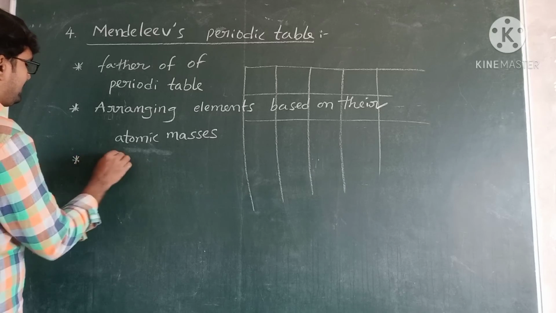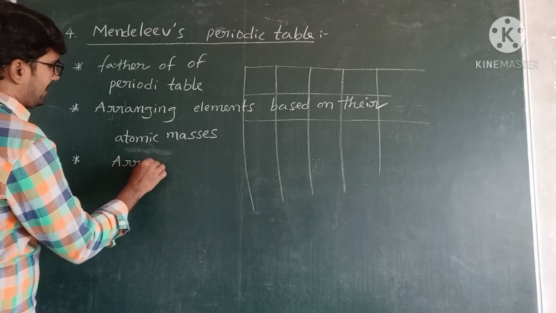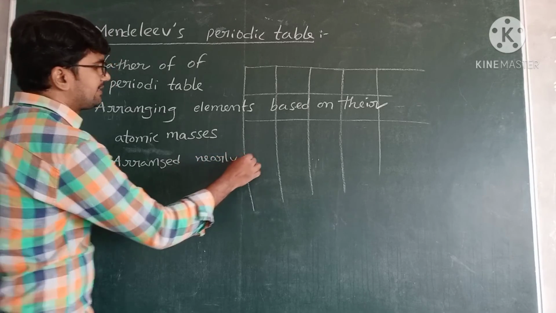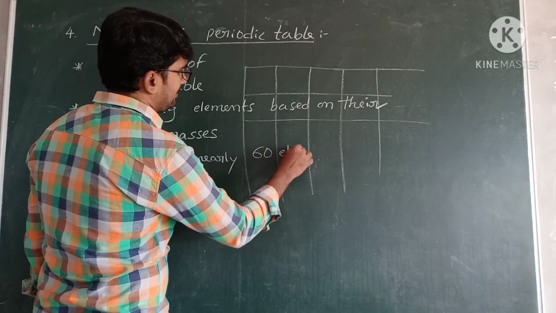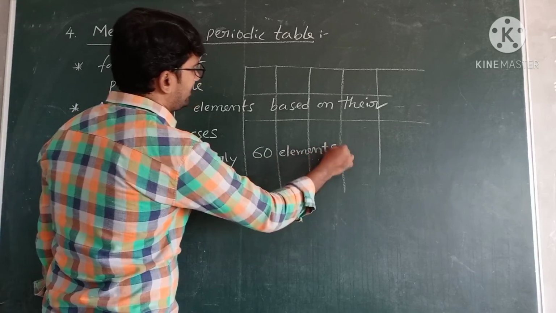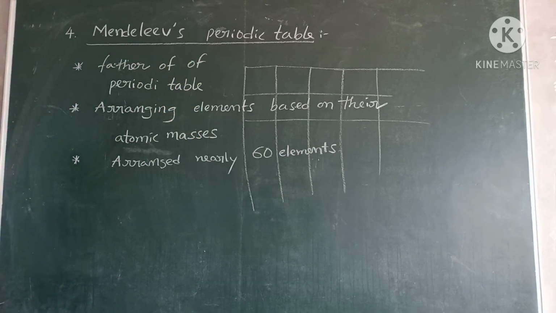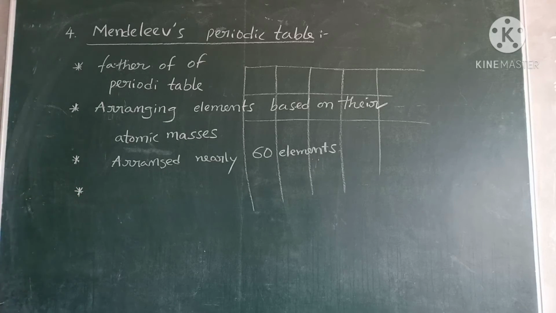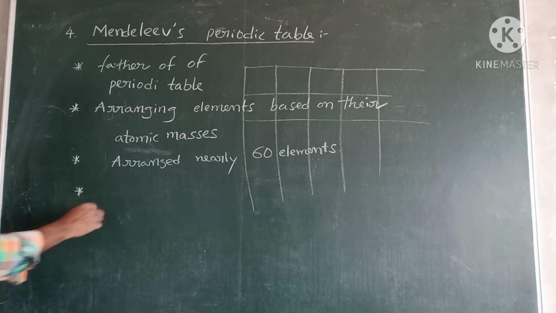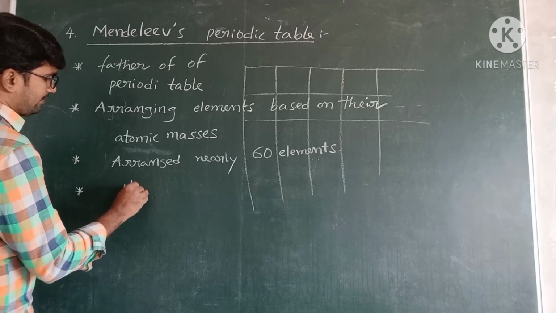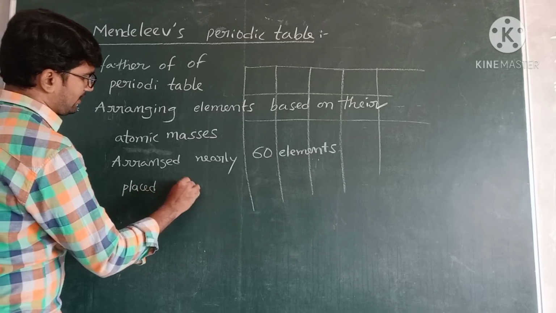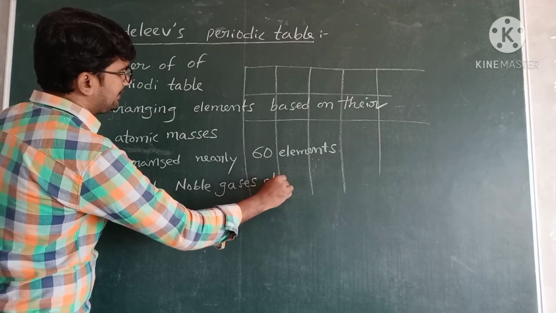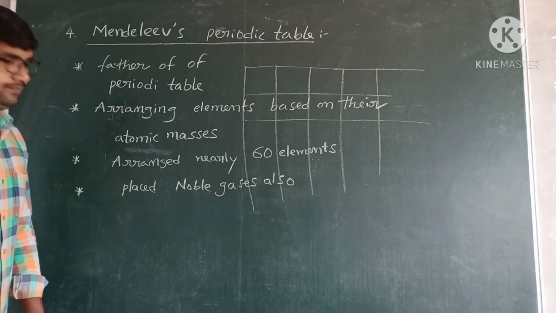He arranged nearly 60 elements in his periodic table, and he also gave noble gases in his periodic table, right?